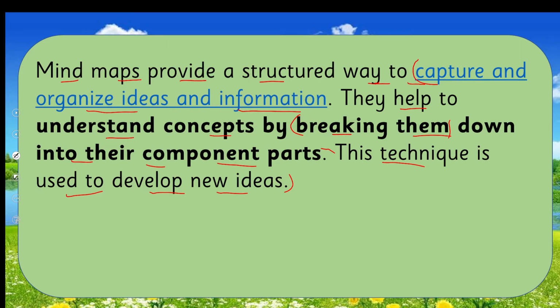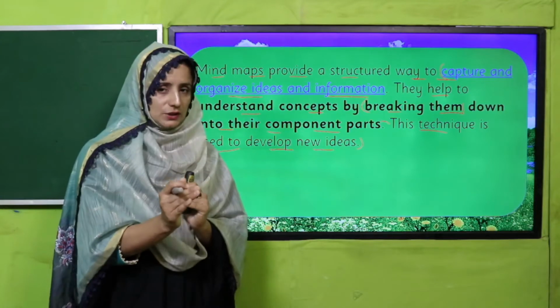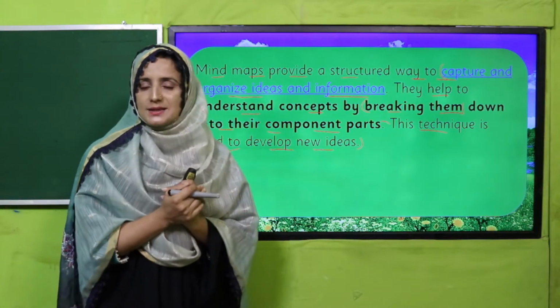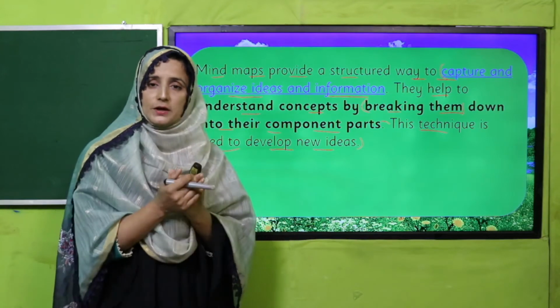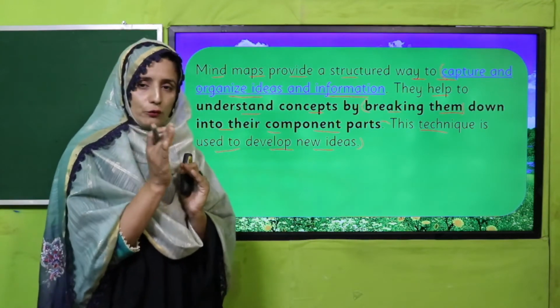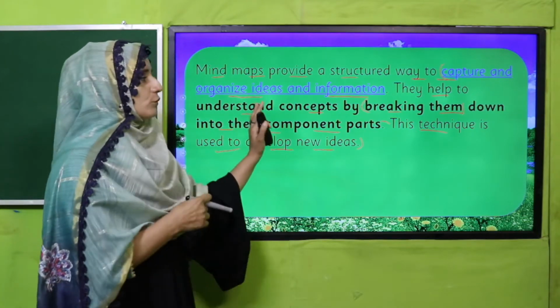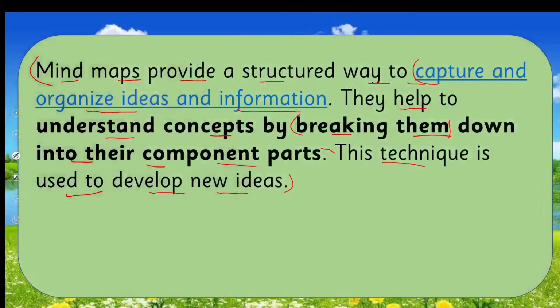So what is a mind map? Before writing anything, suppose before writing an essay or a paragraph, when we are breaking down our ideas, this is called a mind map.